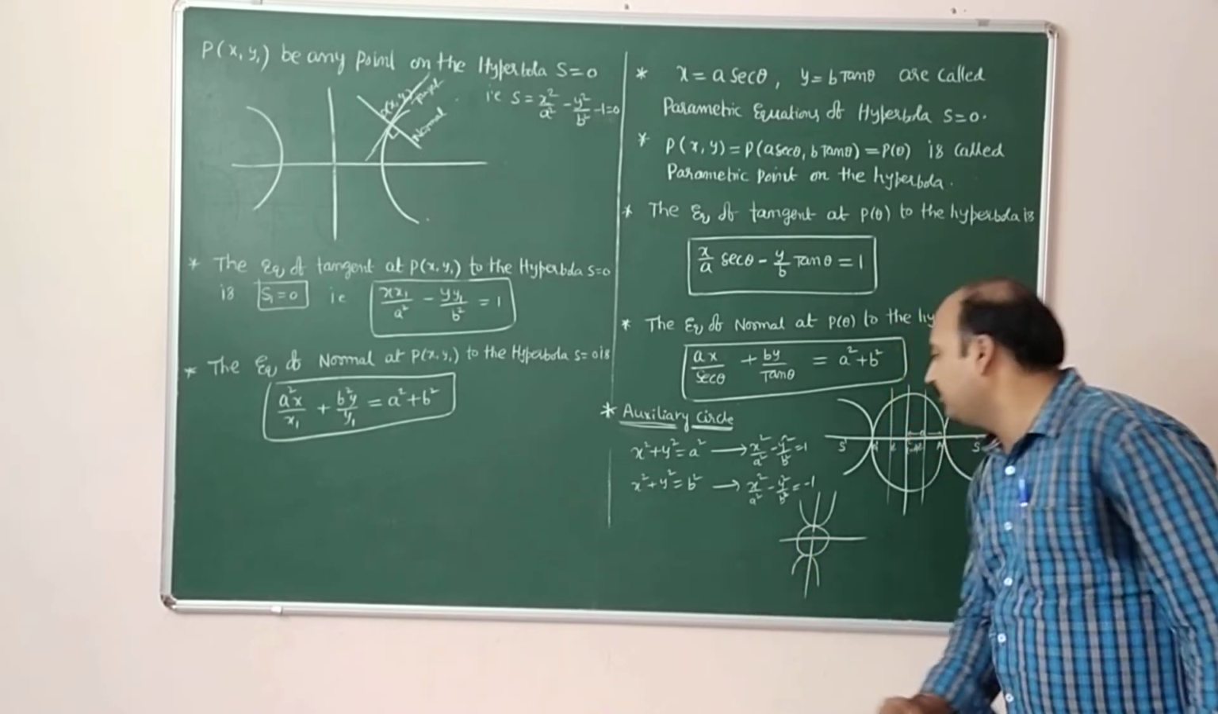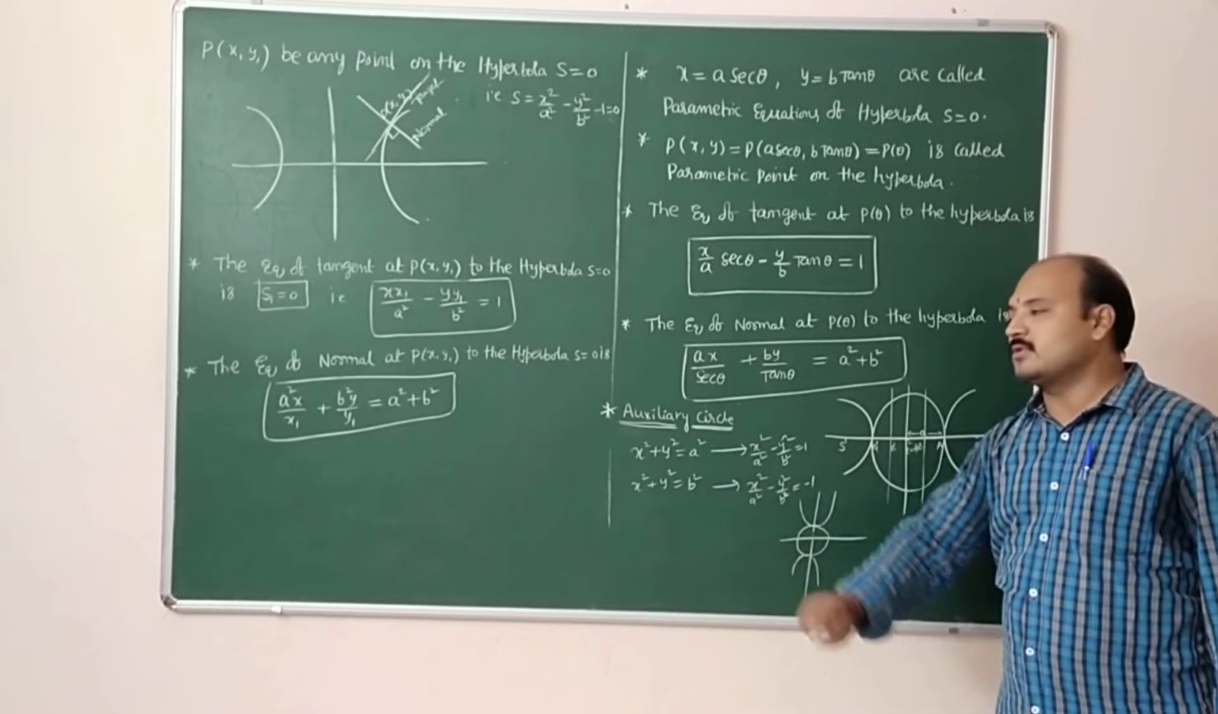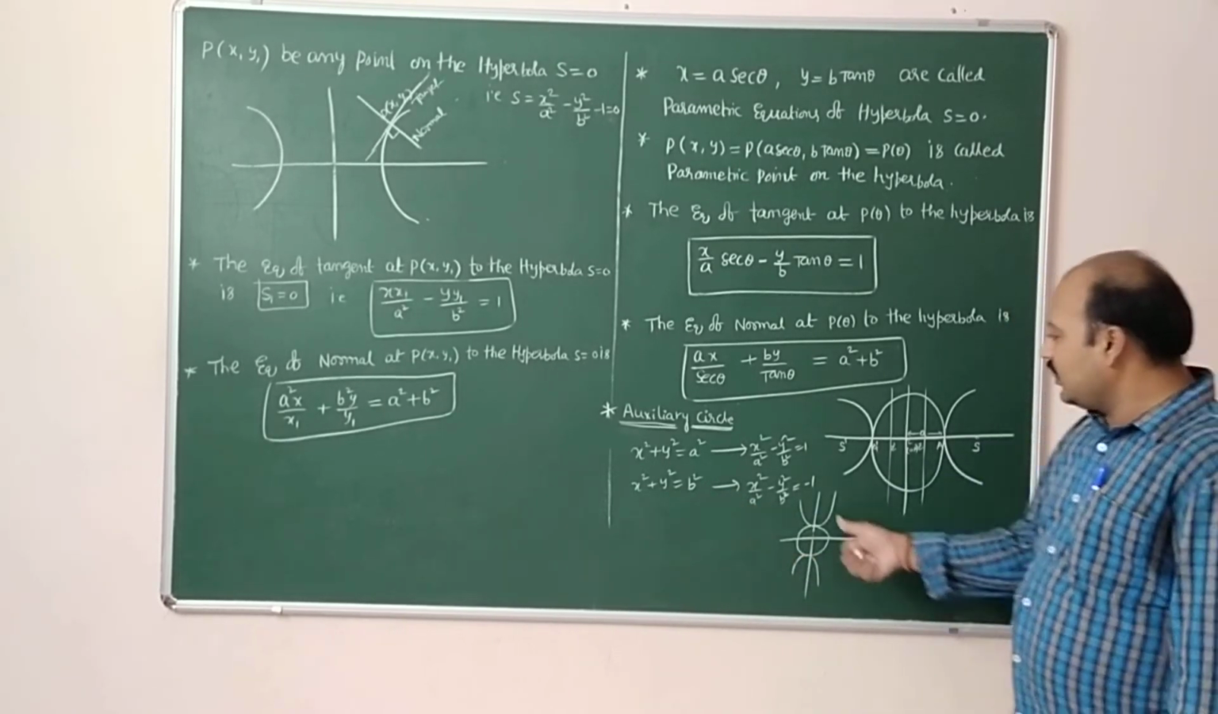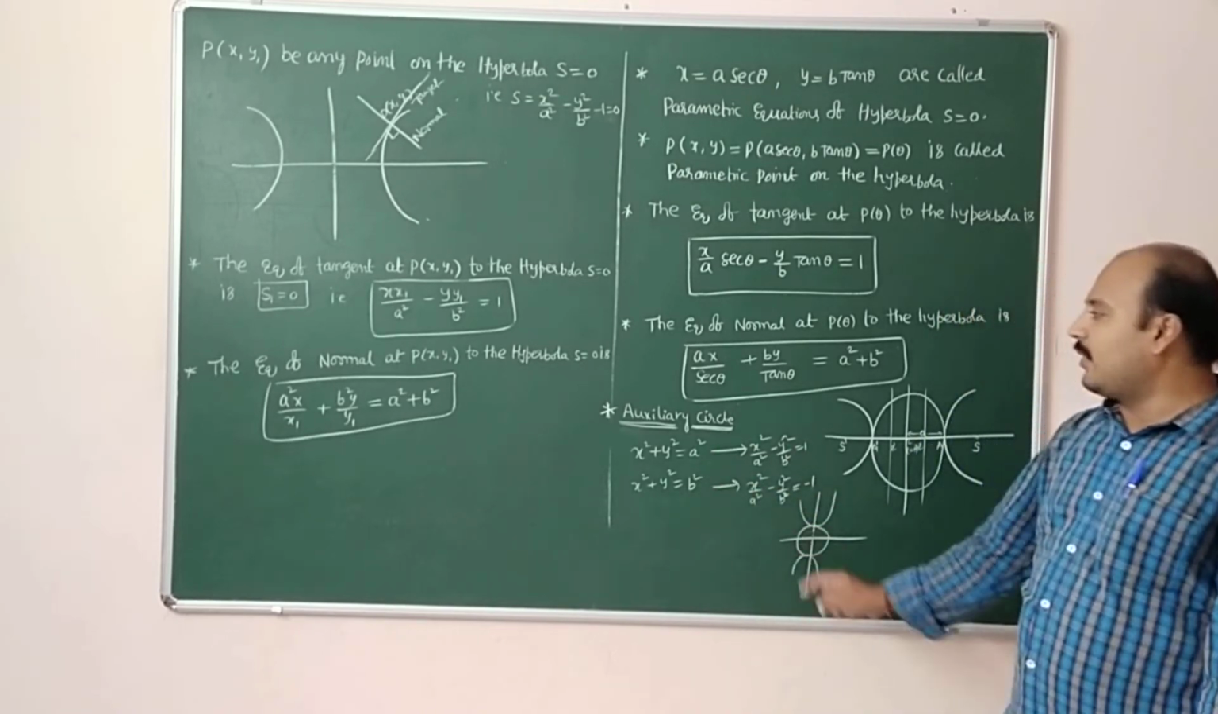At this time, the equation of the auxiliary circle is x square plus y square equal to b square. For the conjugate hyperbola, equal to minus 1, it is b square, and for plus 1, it is a square. This is about the auxiliary circle.